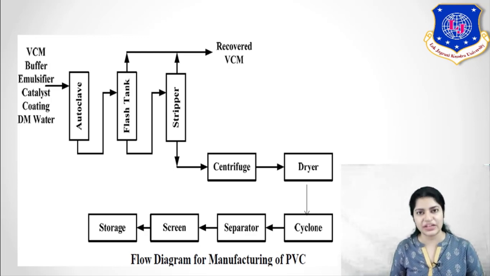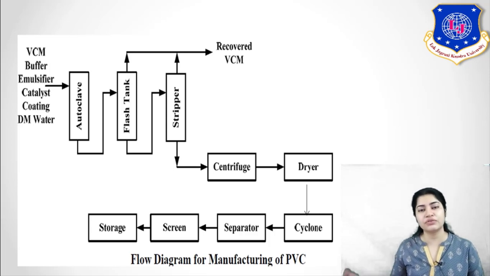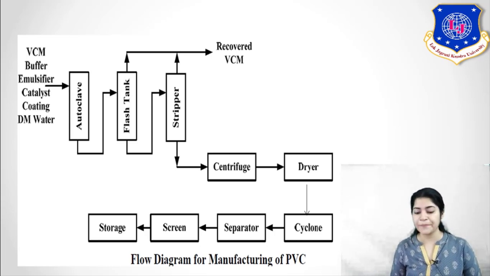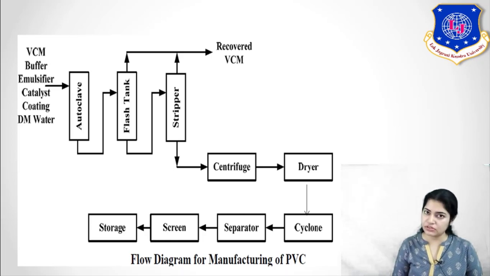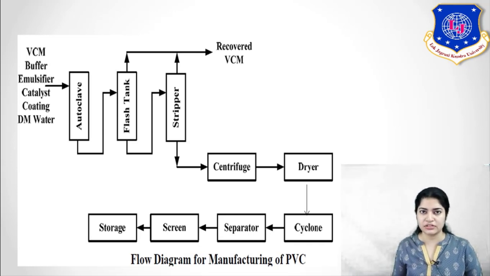Then you send it into a flash tank, from where you take out unreacted monomer. Again it is sent to the stripper where further unreacted monomer is taken out. The next part is separation. The mixture is sent to a centrifuge and dryer. Because you are using a solvent, in the centrifuge the solvent is taken out, and in the dryer you dry out the solvent. Then a cyclone separator is used, and further screening is done to convert your PVC into small pellet size objects. That is the final product obtained.